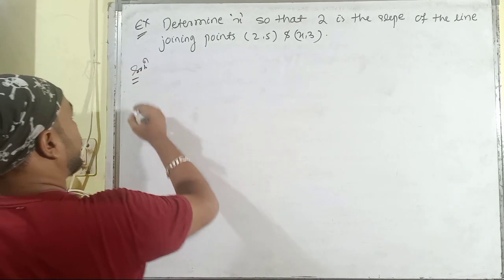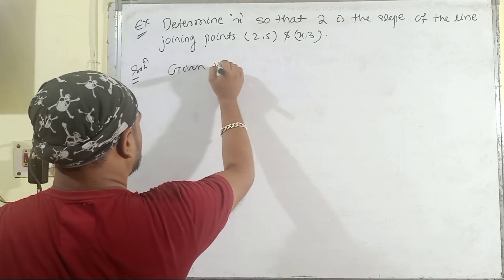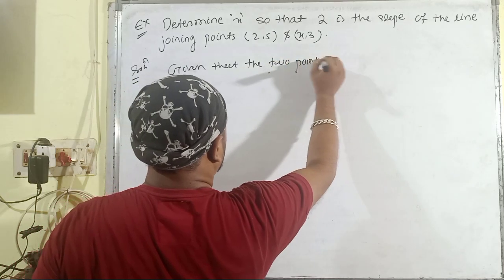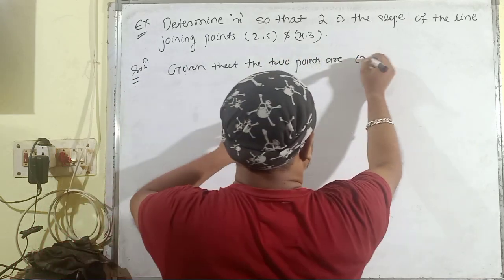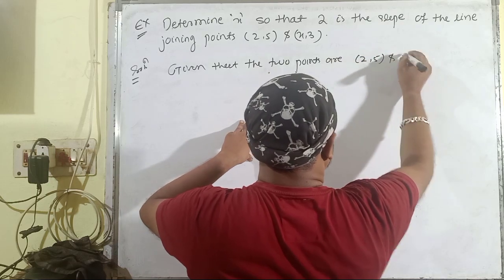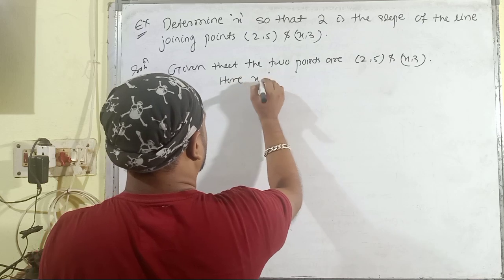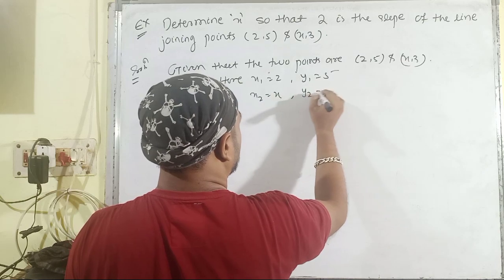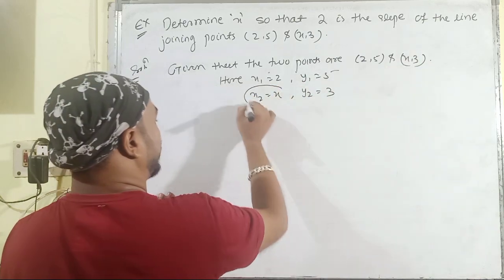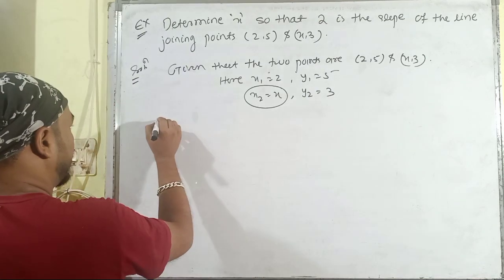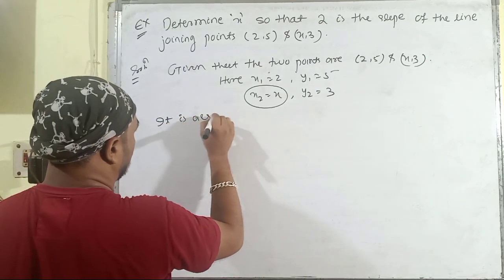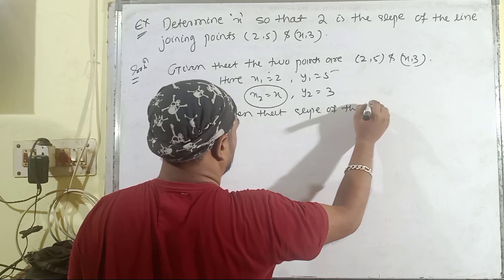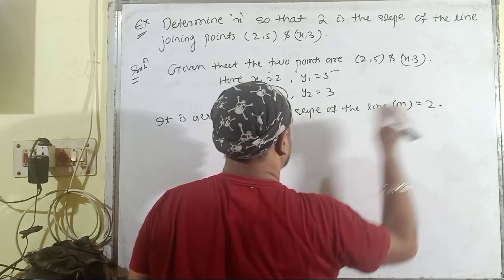So, given that the 2 points are (2, 5) and (x, 3). Here x1 is equal to 2, y1 is equal to 5, x2 is equal to x and y2 is equal to 3. And we have to determine the value of x here. It is also given that slope of the line m is equal to 2.